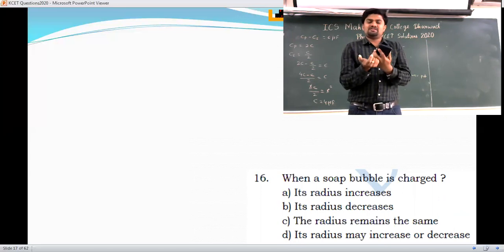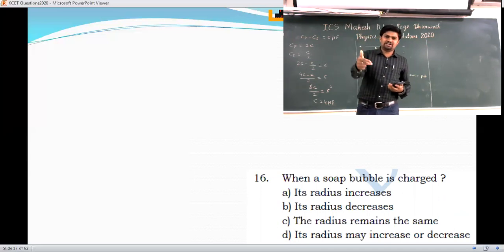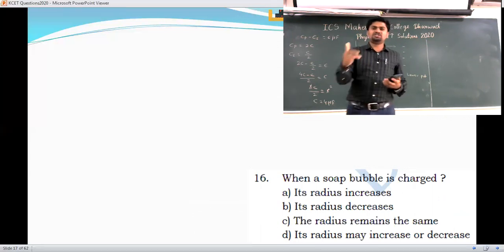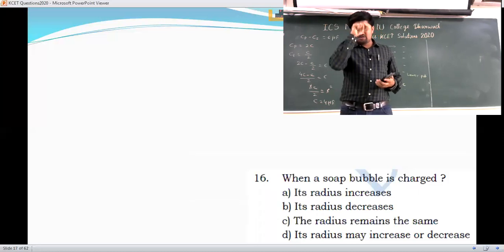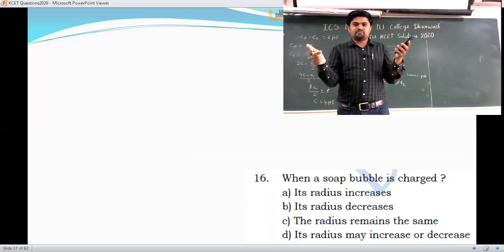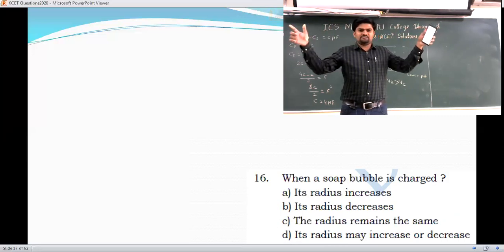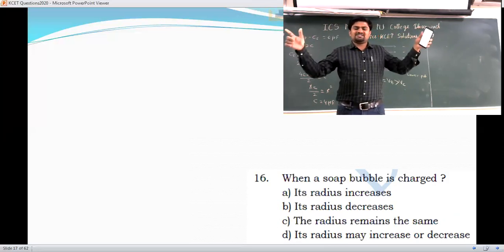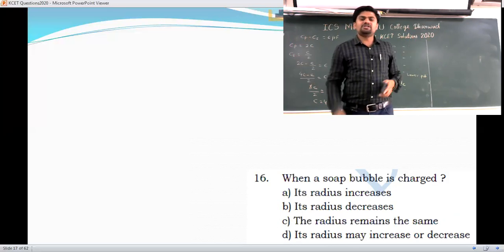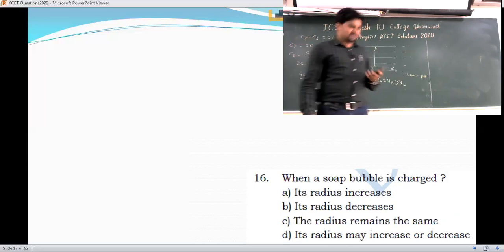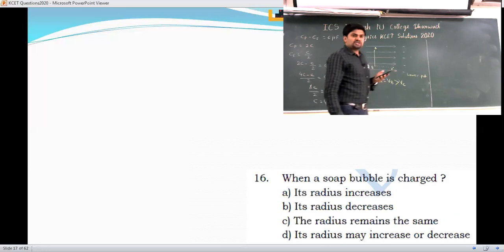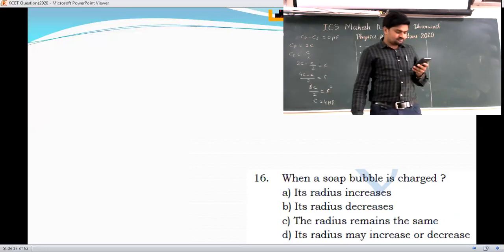When you charge it, when you apply the external energy, there will be a force of repulsion. Due to the force of repulsion, its size goes on increasing. As the size increases, what about the radius? Radius also increases. Yes, option A is your answer there.